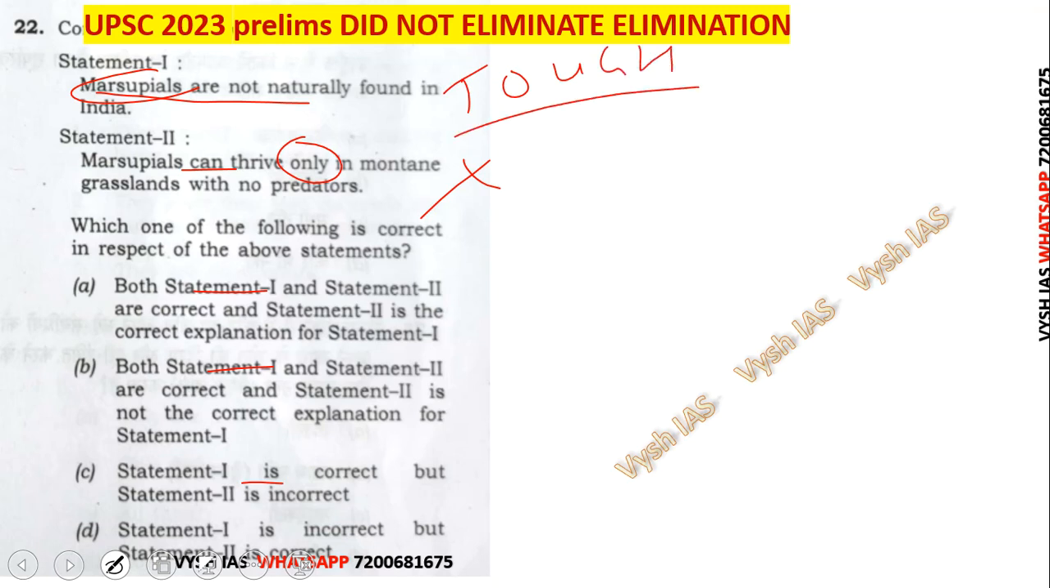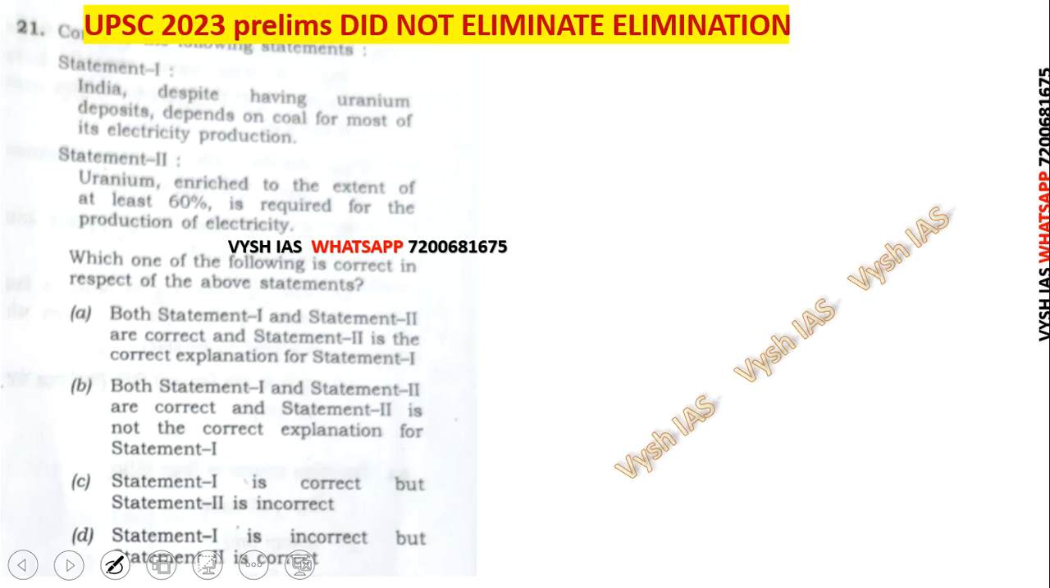But now I have to tell you what you have to do next year, so I'm explaining the strategy. If you know that marsupials can thrive in multiple places, statement 2 is wrong. If statement 2 is wrong, this is the only option which suits. Answer is C. You don't need to read the other options. If you know one of the statements is incorrect in an assertion-reasoning type question, you can choose the answer between C or D, depending on which statement is incorrect. Again, I'll show you.